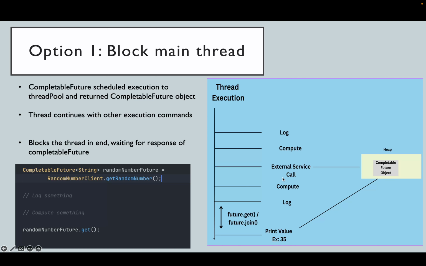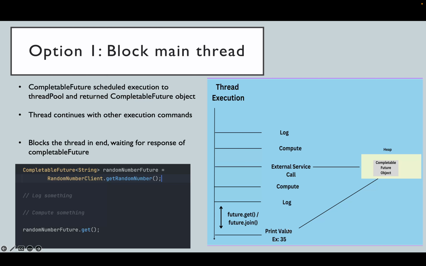Let's say you made the external call and after that it's not blocked, it starts on the other work, and if all the work in that thread is done, the first option is to do a dot get or dot join method. These are blocking methods. What they do is just wait for the CompletableFuture to finish. Whenever it sees that this object has been filled with the required value, it executes whatever you want to do with that value.